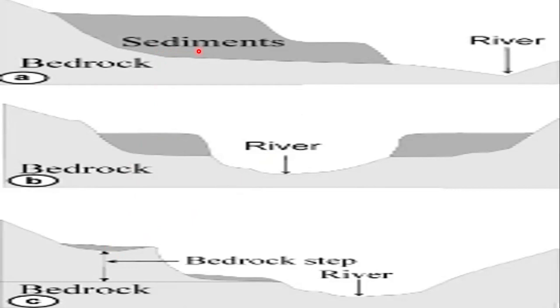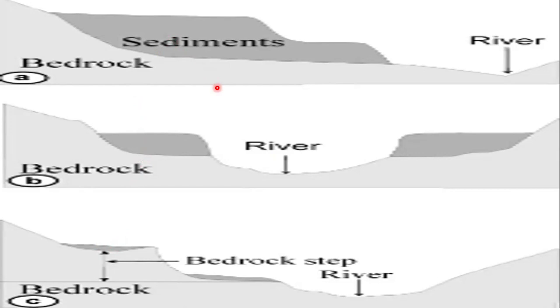So the process of aggradation is what? Deposition being done. Deposition done along the slopes, along the surface, or in the depressions. This process is known as aggradation. Now, continuous modification of the Earth's surface is done by the process of gradation.